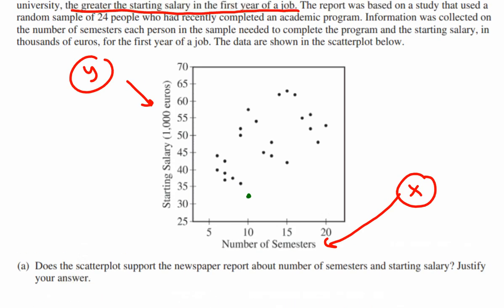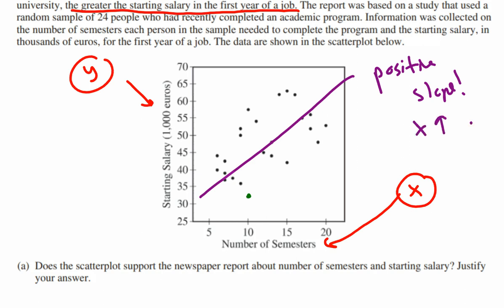So let's look at part A. Does the scatter plot support the newspaper report about the number of semesters and starting salary? Well, if we look at the general trend of the data, it does seem to be heading upward like this. It looks like it has some kind of positive slope. So that would lead me to believe that, yes, it is supporting what the article is saying. As semesters goes up, as X goes up, Y goes up also. That's what we can say.